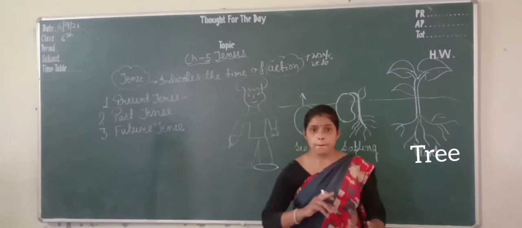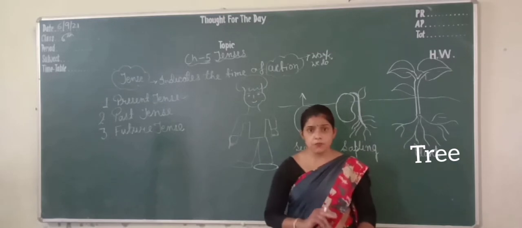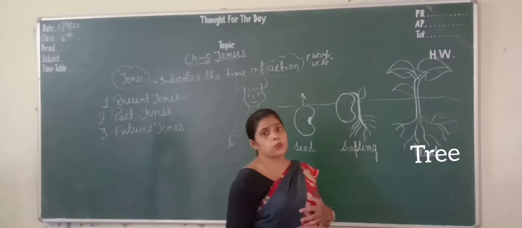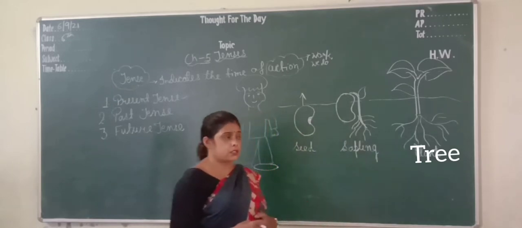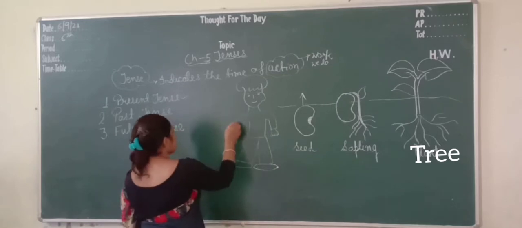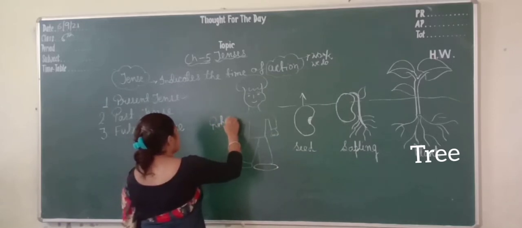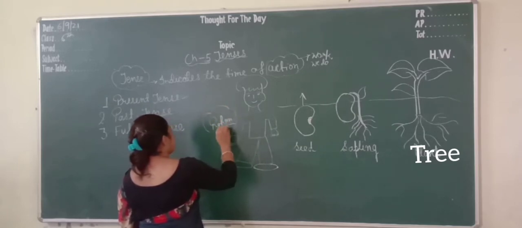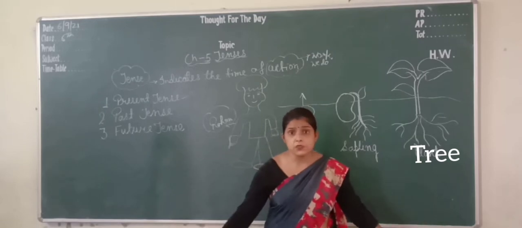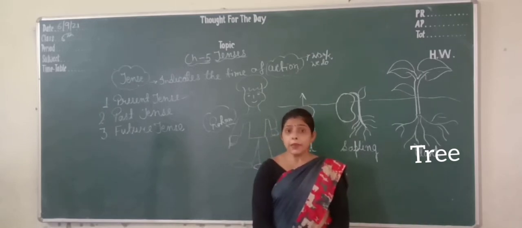Present tense, past tense and future tense. So just go through this story. This is Rohan. Rohan is very happy today. Why is he very happy today?